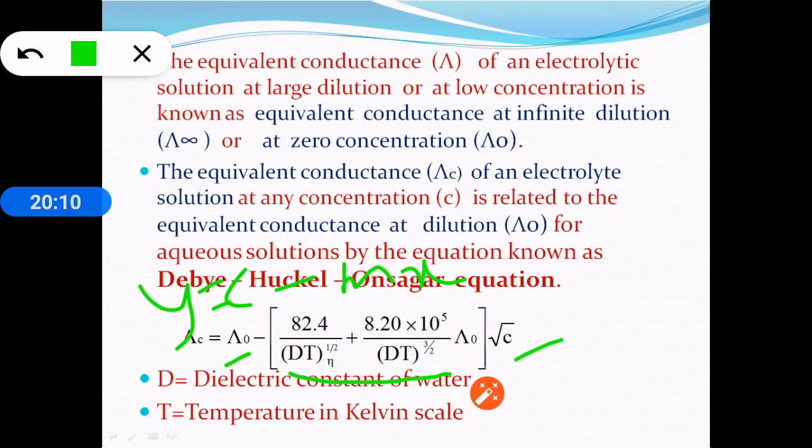So if we plot a graph between root C on the X axis and lambda C on the Y axis, we will get a straight line having negative slope and having an intercept on the Y axis. So the graph will be like this.